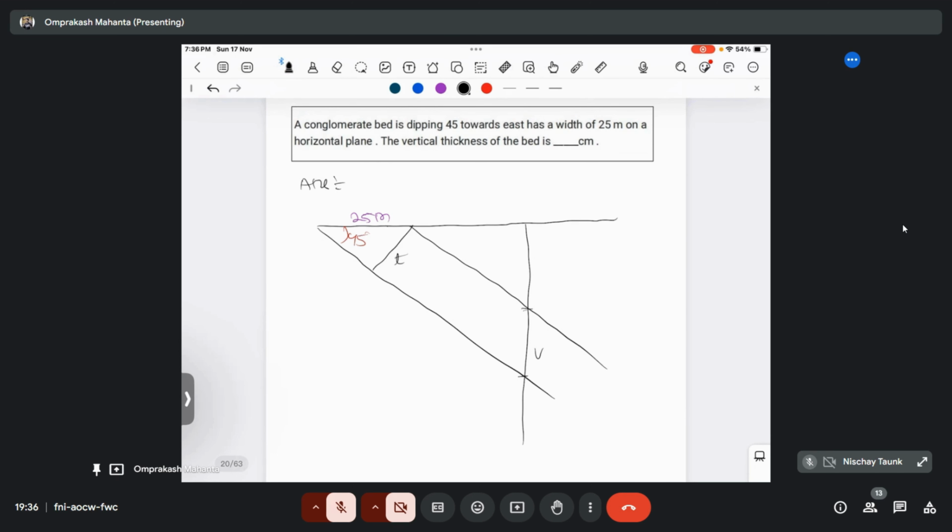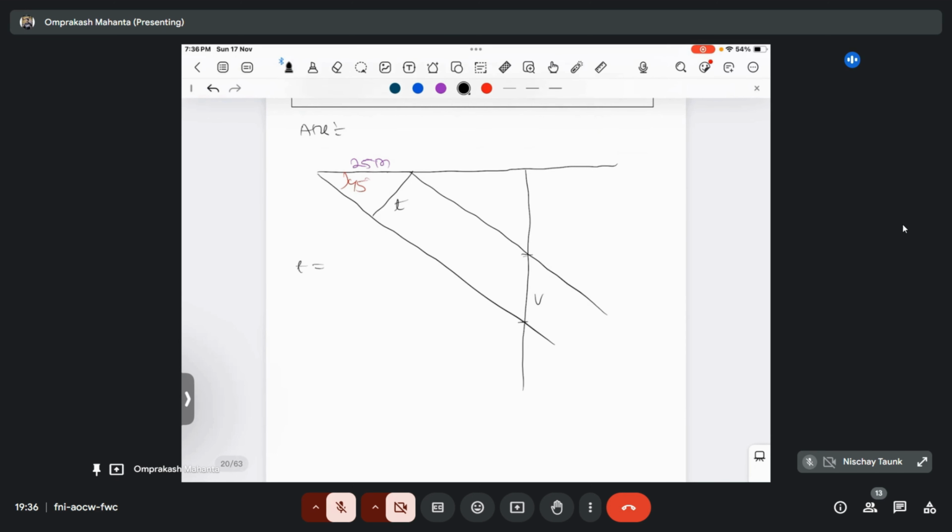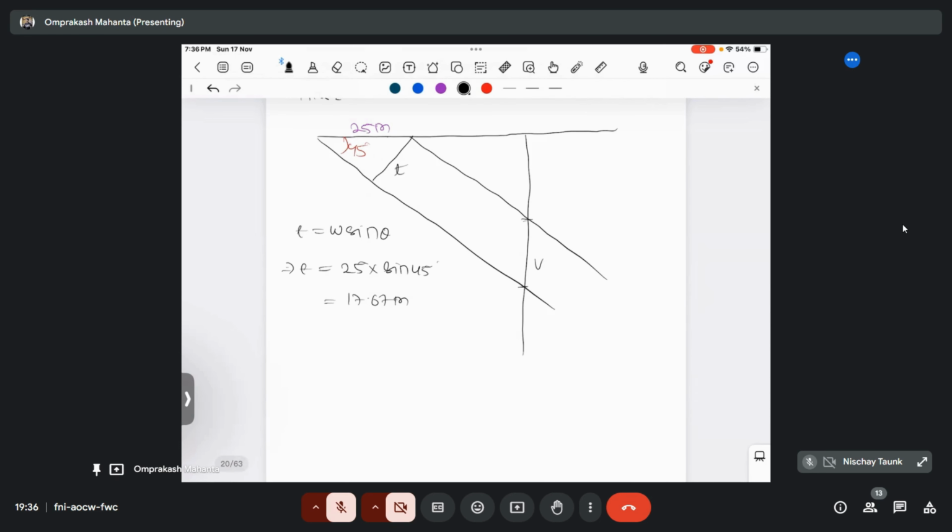This is your true thickness. So we know that true thickness is basically W sin theta. We defined this formula before. So what will be true thickness then? True thickness will be W, that is 25 meter, into sin 45. So it will become 25 into sin 45. So that is 17.67 meter. And then we know that this is basically your true thickness, right?